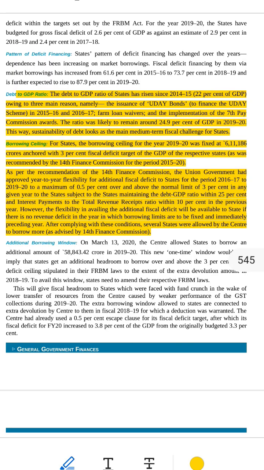2. Rising debt since 2014-15. In 2014-15, the debt to GDP ratio of all states together was 22%. By 2019-20, it had risen to about 24.9%. This means for every 100 a state earned, it owed nearly 25.